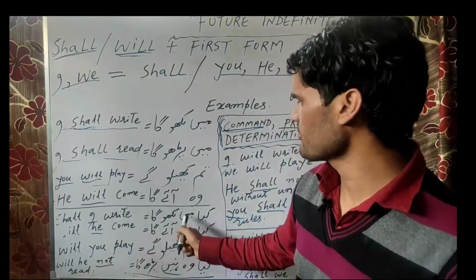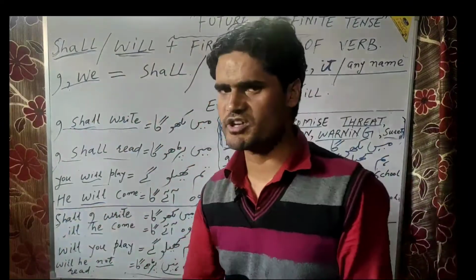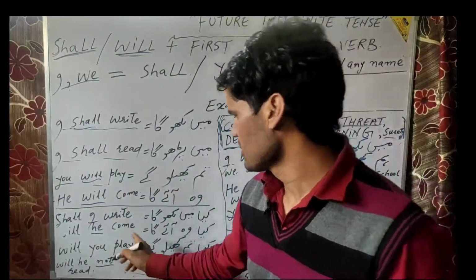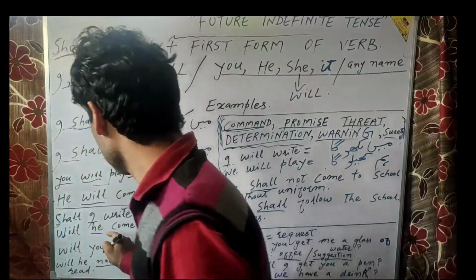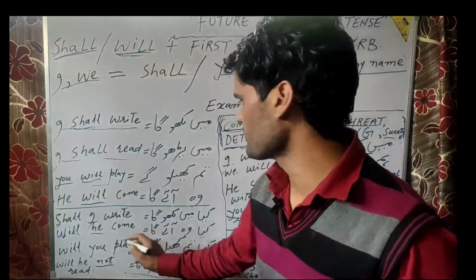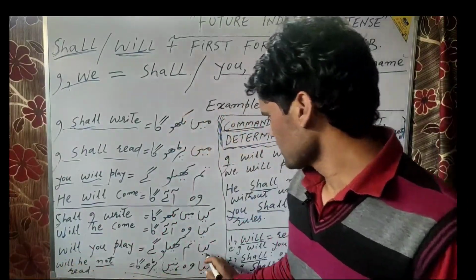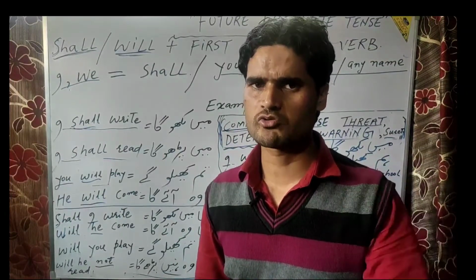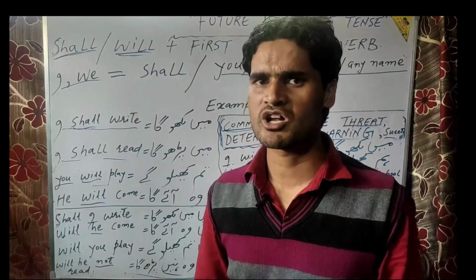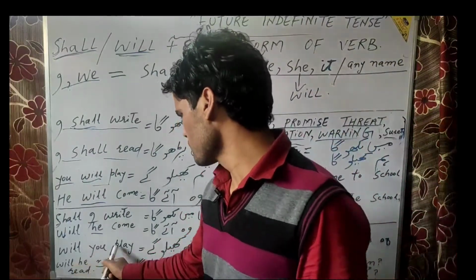Look here. क्या मैं लिखूंगा? It will become shall I write, because I is followed by shall. Shall I write? क्या वो आएगा? Will he come? क्या वो आएगा? Because he is followed by will. क्या तुम खेलोगे? It is a question. It is a tag question. Tag question means those questions in which we expect a yes or no answer from the listener. क्या तुम खेलोगे? Will you play?